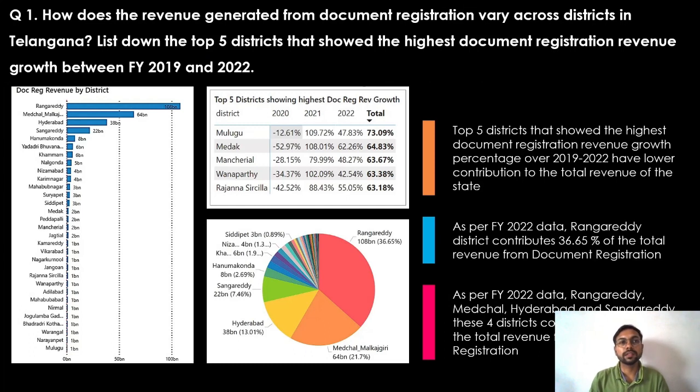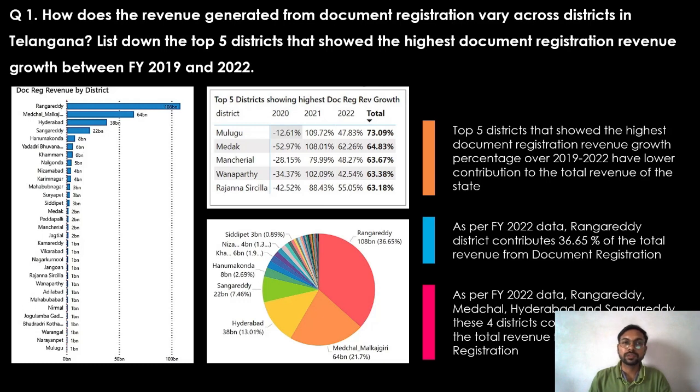Let's move to question 1. How does the revenue generated from document registration vary across districts in Telangana? The bar chart here shows a variation of revenue across districts. Pie chart shows the top four districts Rangareddy, Medchal, Hyderabad and Sangareddy. As per the 2022 data, these four districts contribute a whopping 79% of the total revenue from document registration. Also, Rangareddy alone contributes 36% of the total revenue.